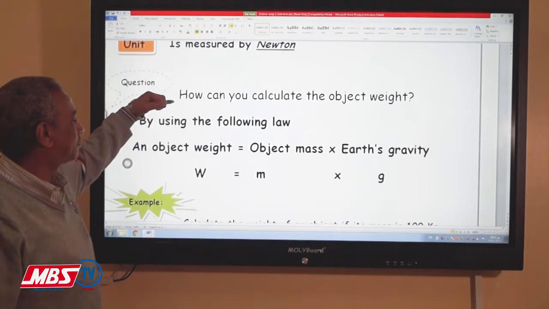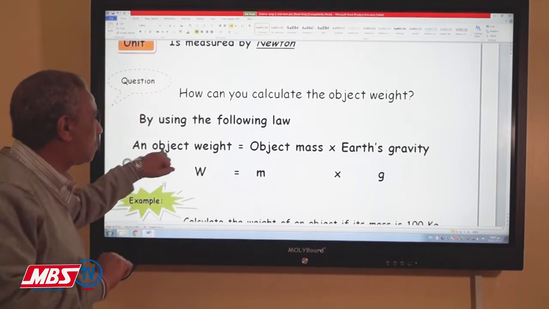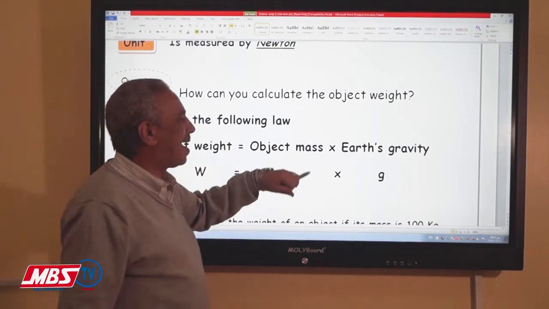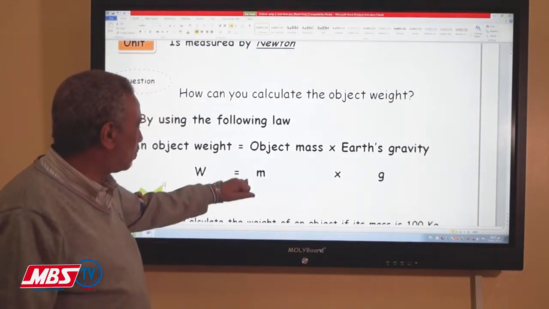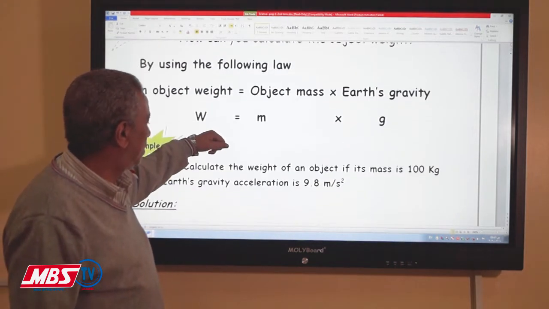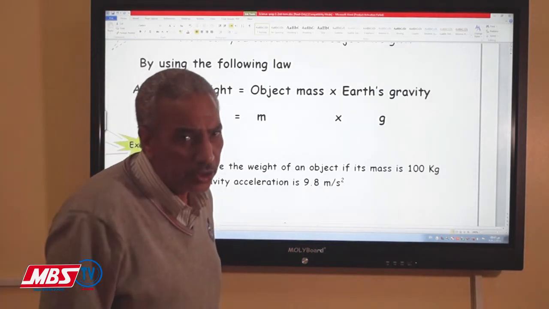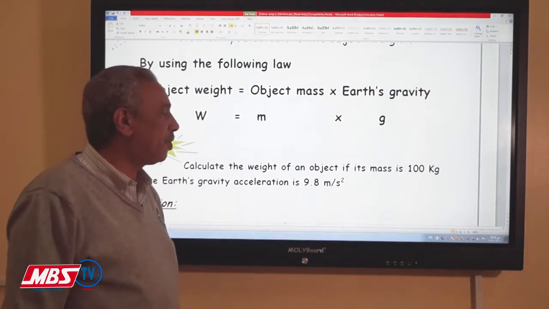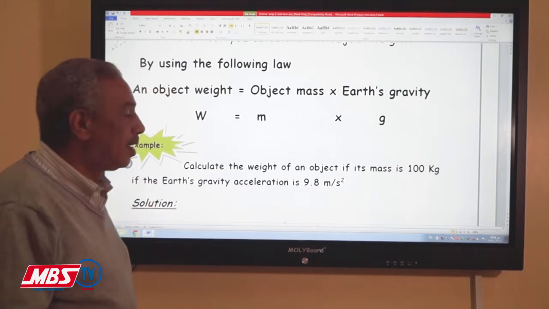If we try to calculate the value of the object's weight mathematically, we have to know two factors. The first one is the object's mass, and the second one is the Earth's gravity. Object mass is in kilograms, and the Earth's gravity is a kind of acceleration called gravity acceleration, and it has a constant value which is sometimes 9.8 meters per second square, or sometimes 10 meters per second square.